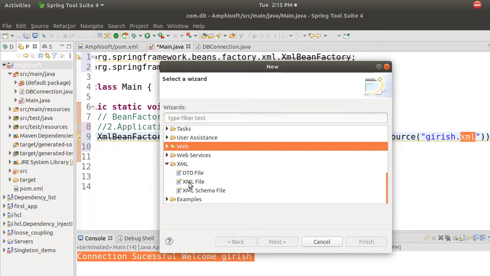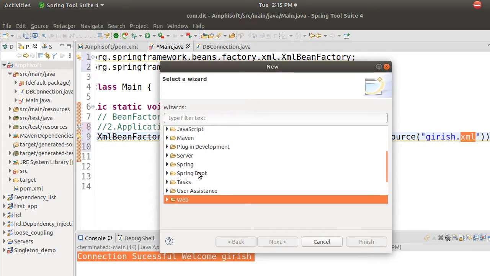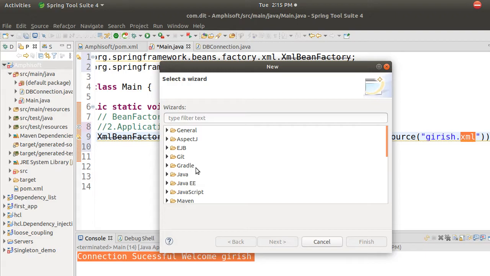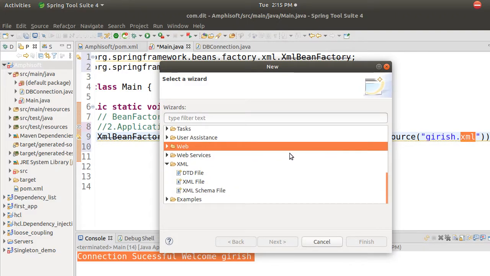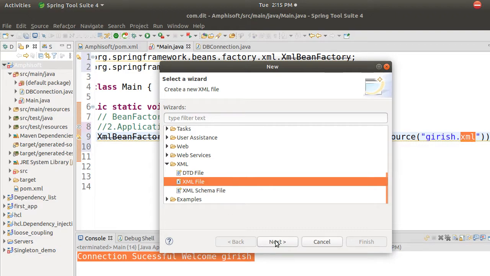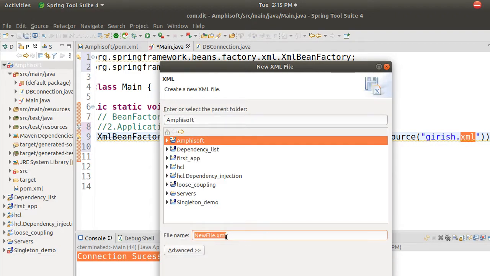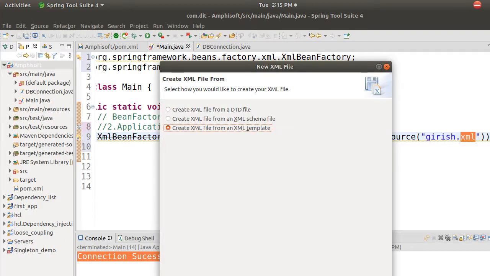If you go to XML, I think it is not showing up. But anyway, no need to worry. You can click on XML file here, because I have to create my own XML file. I gave the name as girish.xml, so I will write Girish here. So girish.xml is the one which I want. I will click on next.